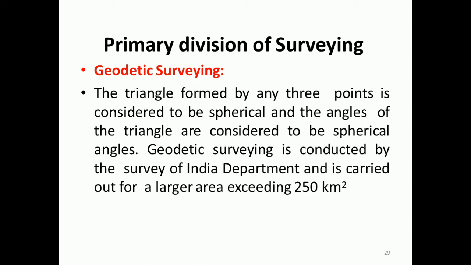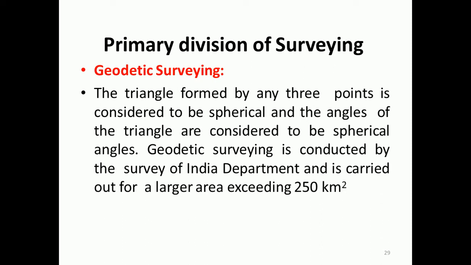And one of the properties of the spherical triangle is that the sum of the three angles of the spherical triangle is always greater than 180 degree, and the amount by which the sum exceeds the 180 degree is called spherical excess, and that spherical excess will depend on the size of the triangle or the area of the triangle. So geodetic surveying is conducted by the Survey of India department.